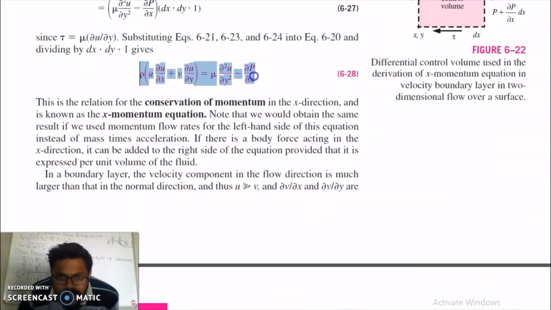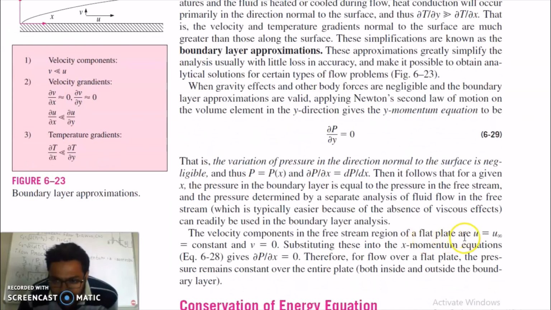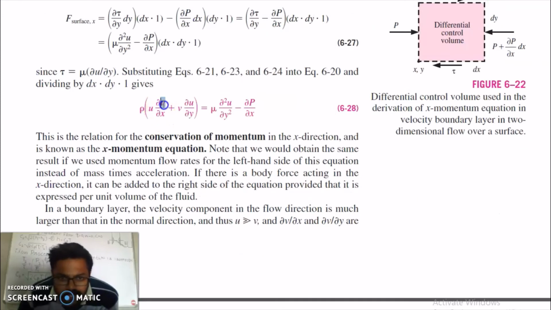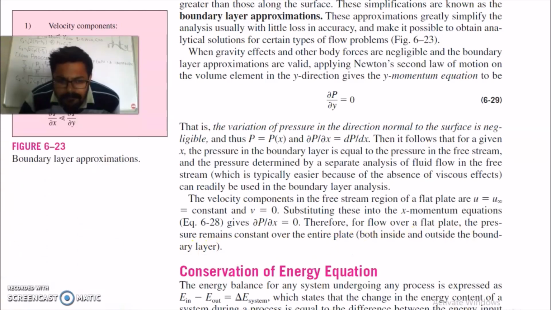Now take this equation and apply it for free stream. Above this boundary layer, this is your free stream. In free stream of flat plate, u is equal to u infinity, which is constant. If u is constant in free stream, then variation of u with respect to x and variation of u with respect to y is 0, means this component is 0. So this component again becomes 0. So del p by del x is equal to 0, which means for flow over a flat plate, the pressure remains constant over the entire plate, both inside and outside the boundary layer.